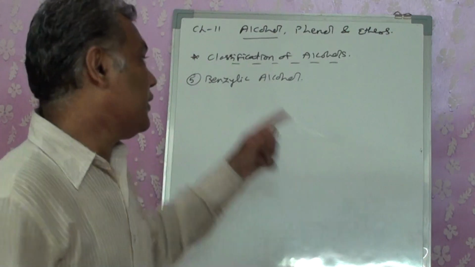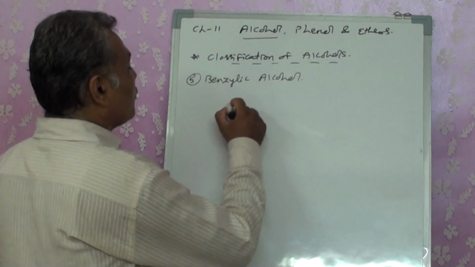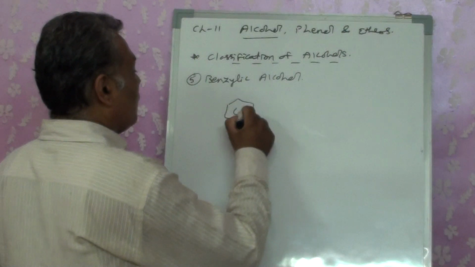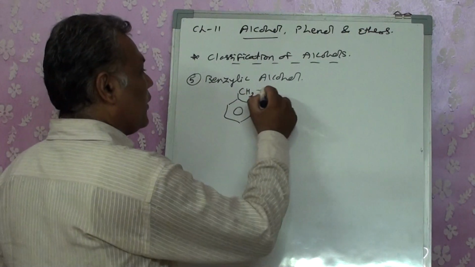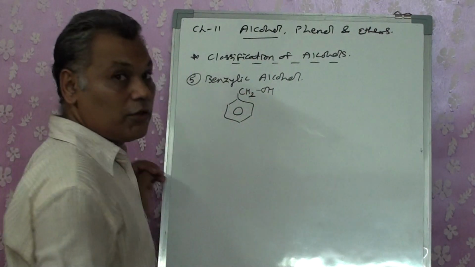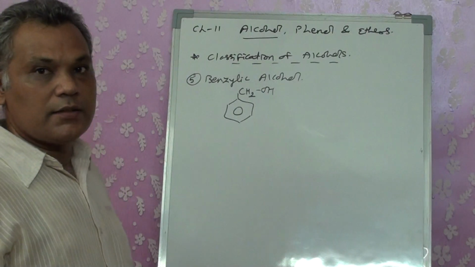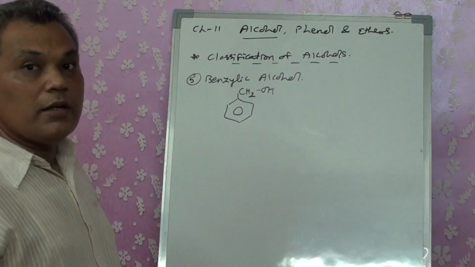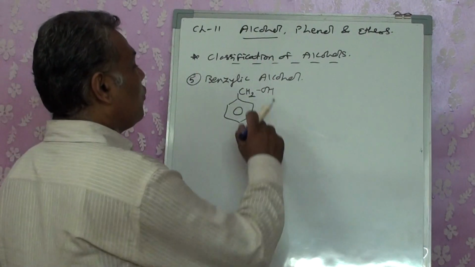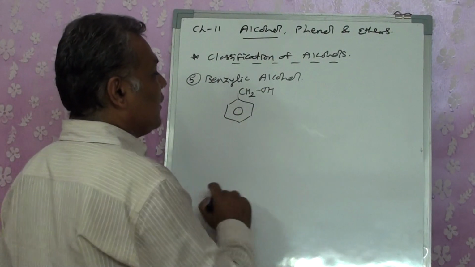So in this case, you are having a benzene attached to a CH2 group, or a long chain is there. The aromatic compound is attached to the carbon chain, and that is containing the OH group. Then we term it as a benzylic alcohol.